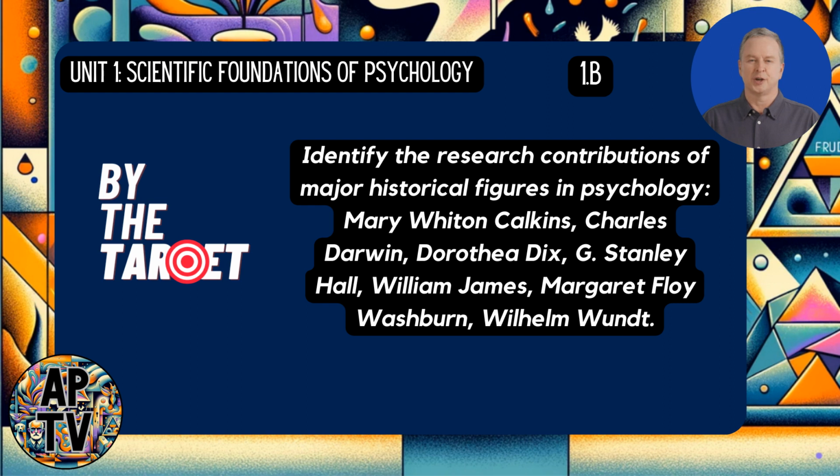Please pay attention to the target indicators. They will help you stay engaged and on target. The first target is from Unit 1. It is Target 1B. The target reads as follows. Identify the research contributions of major historical figures in psychology. Mary Whiton Calkins, Charles Darwin, Dorothea Dix, G. Stanley Hall, William James, Margaret Floy Washburn, Wilhelm Wundt.